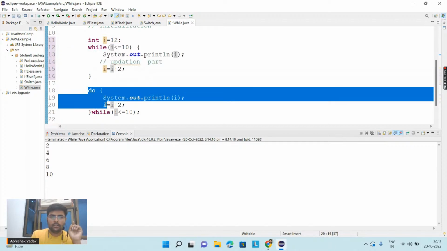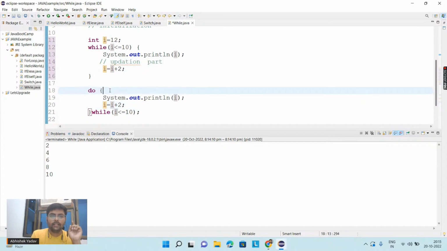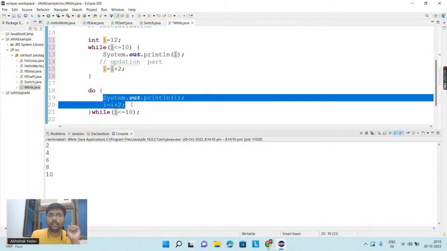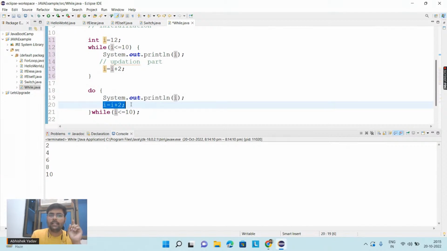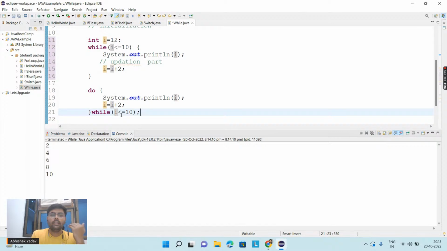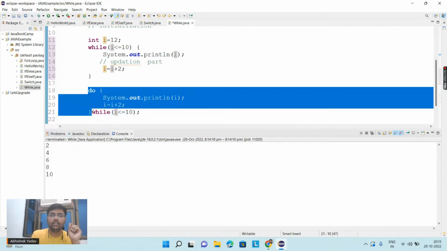I will go to the do while part now, and here first I will execute the body of the do while part. So here first I will execute what? The value of I, that is 12, and after that I am incrementing the value of I by 2, and after that I am checking the condition. Here the value of I is what? 12. 12 is less than or equal to 10. This condition is false. So the next time I will not execute this do body. Okay, so let's see what output I will get now.